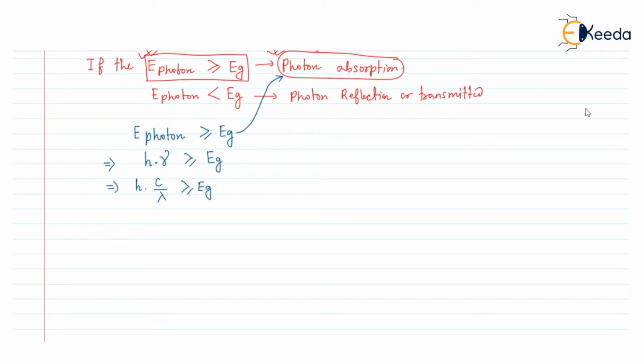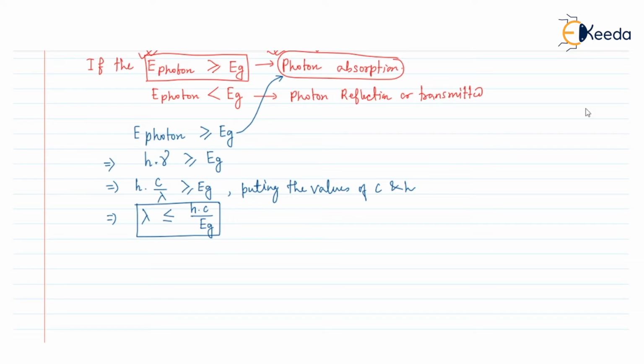So putting the value of c and h, we can say that lambda can be written as less than or equal to hc by Eg. So this is the lambda of the light that will be absorbed by the semiconductor.